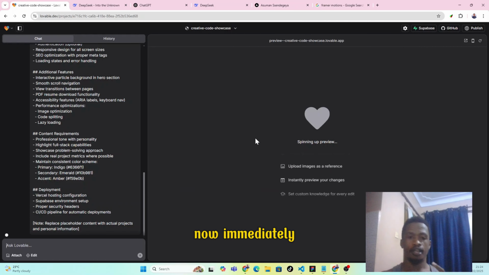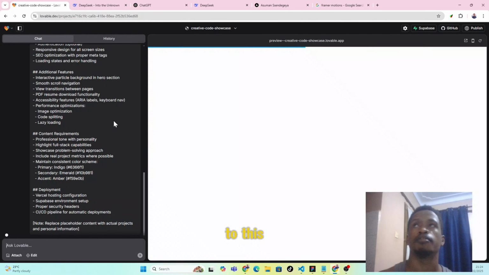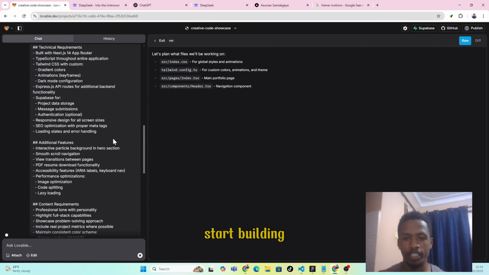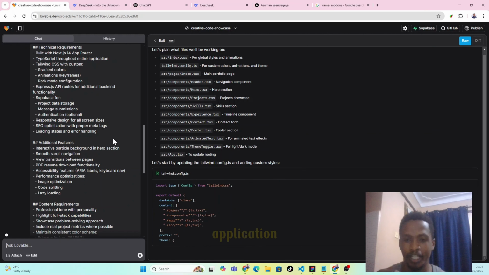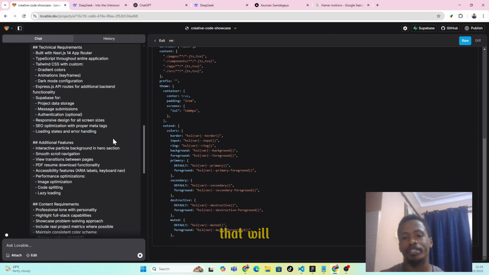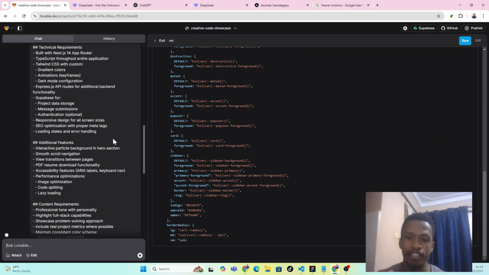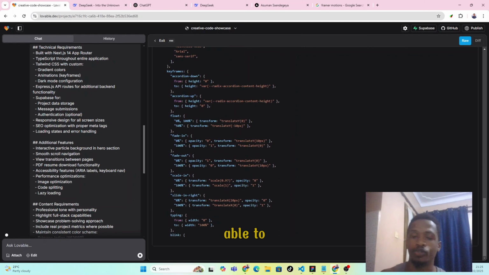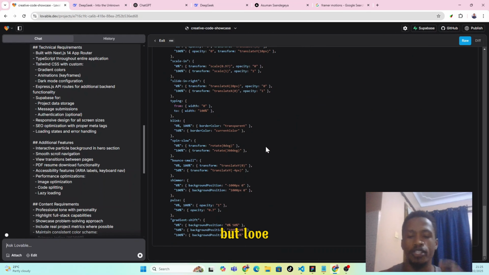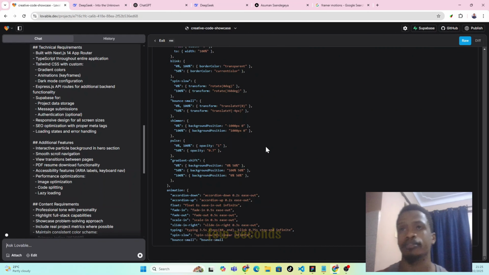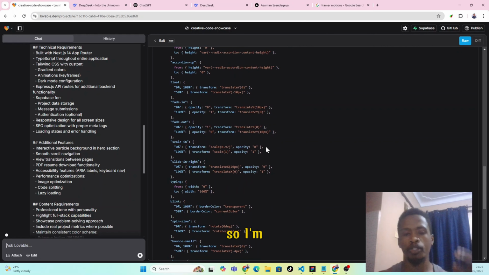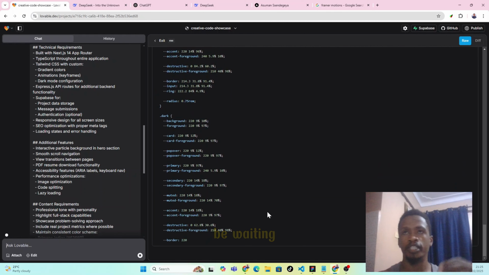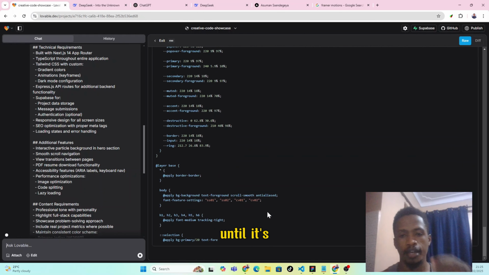Now immediately Lovable is going to bring you to this page where it's going to start building, coding your application. This is something that will take you weeks, and it will also take you years and years to learn to be able to do all this, but Lovable is doing it in just a few seconds. So I'm going to skip this, but for you, you're going to be waiting until it's done.